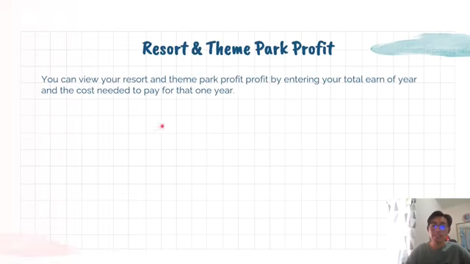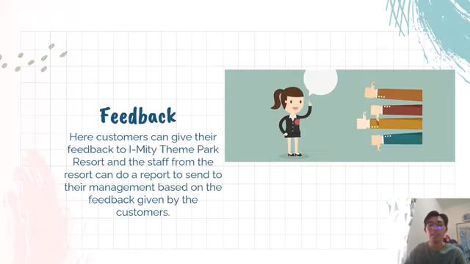Next is result and theme park profit. Here we can view the result and theme park profit by entering our total earnings of the year and the cost needed to pay for that 1 year. And the last one is feedback. Here customers can give their feedback to I-Mity theme park resort, and the staff from the resort can do a report based on the feedback given to give to the management.